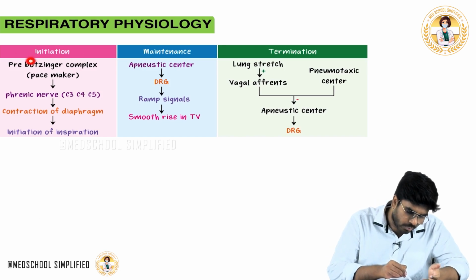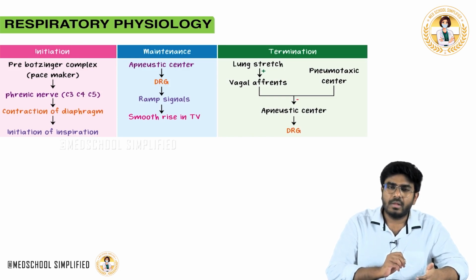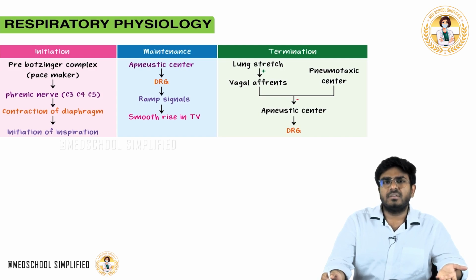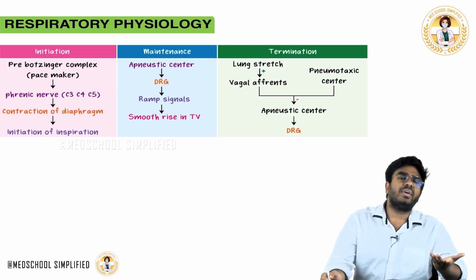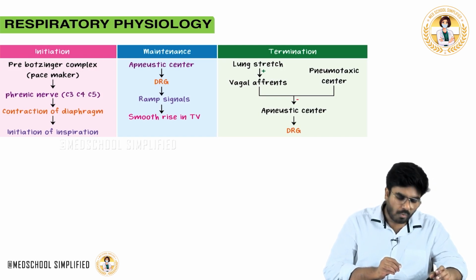Now, initiation. Who initiates? The pacemaker. Who is the pacemaker? The pre-Bötzinger complex, which is present in the medulla. Try to understand like this: every minute, how many times will we breathe? 12 times. So, every 5 seconds, once, this pre-Bötzinger complex is going to be activated.